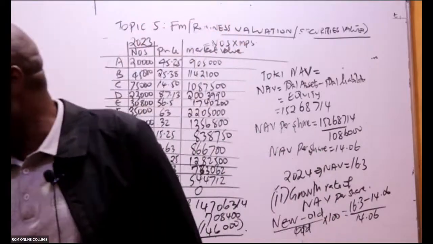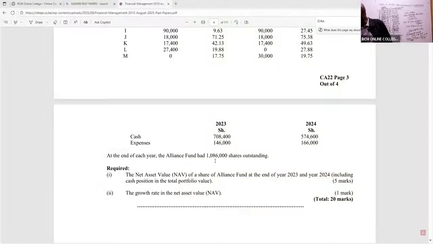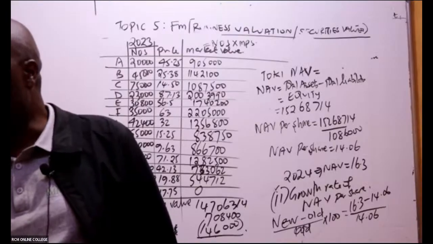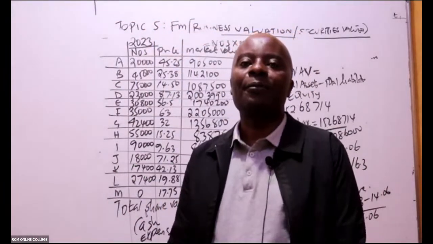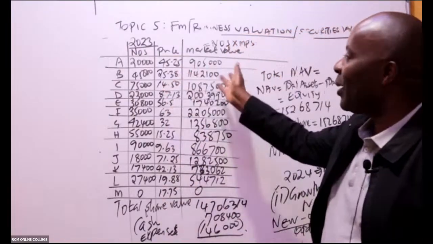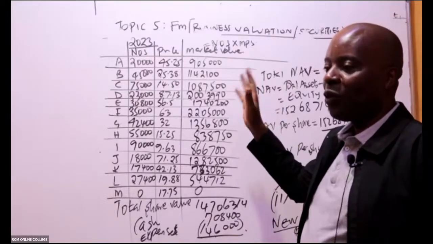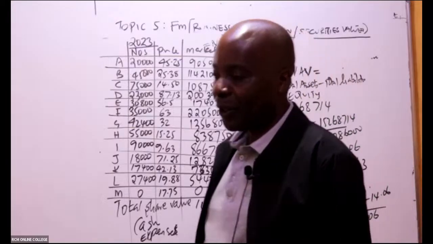Are you asking a question? 1,086,000, this is given in the question. You're given here, at the end of each year, the Alliance Fund had 1,086,000 shares outstanding. So to get NAV, you take the total value of your portfolio and divide by that 1,086,000. But the most important thing, any student who was able to even multiply like this ended up getting so many marks without knowing what they are doing. That is the most important thing.